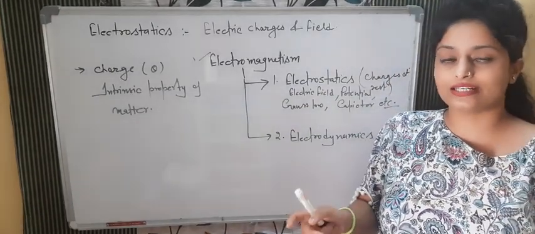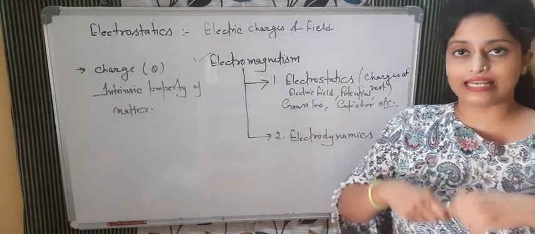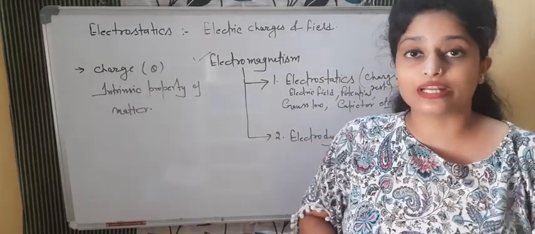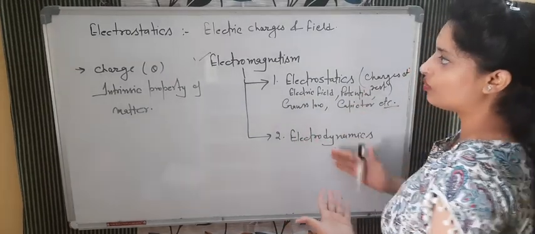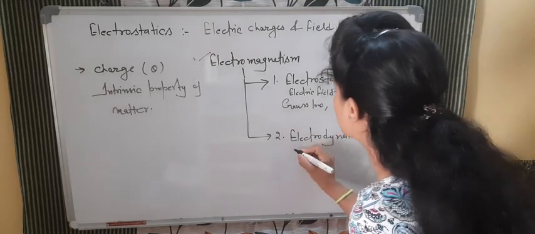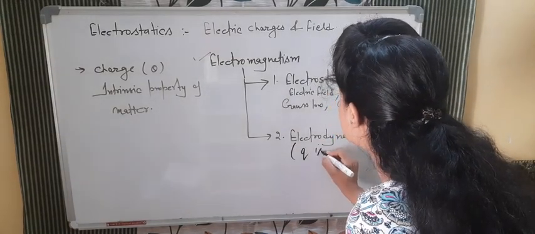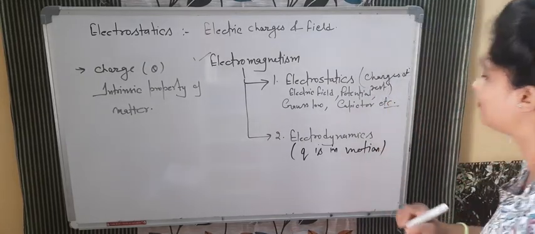So electrostatics is when charges are at rest. In it, we will study the electric field and potentials when charges are at rest. The second part of electromagnetism is electrodynamics. In this, charge will be in motion, and when charge is in motion, there will be current.